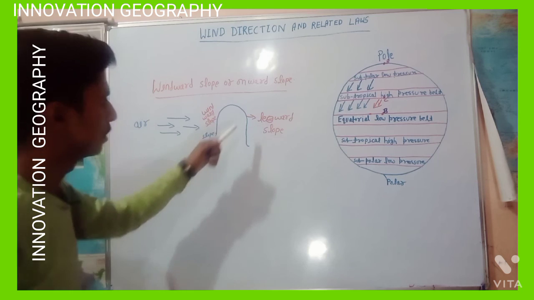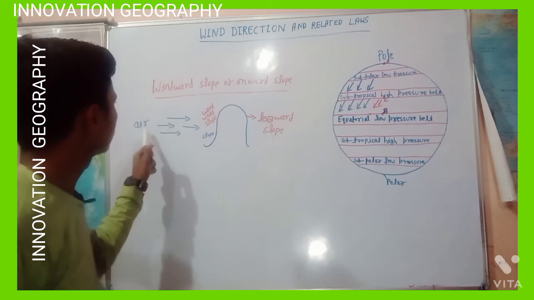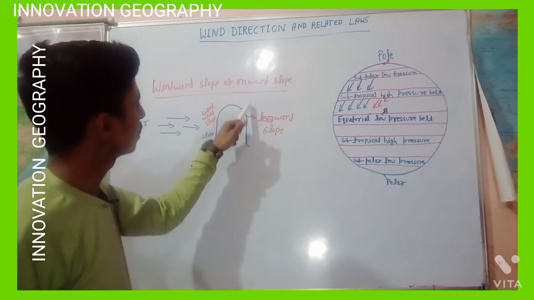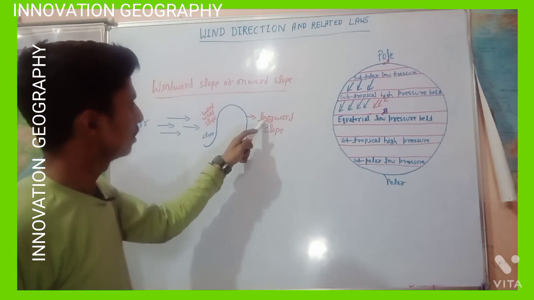This slope is called windward slope because it is facing the winds, and here is the opposite slope of this slope, and it is called leeward slope.